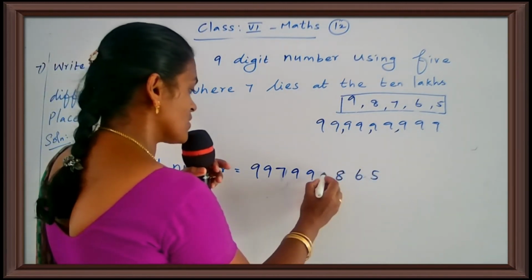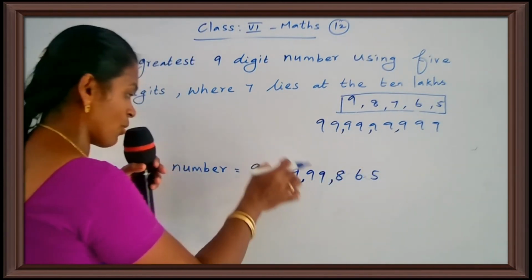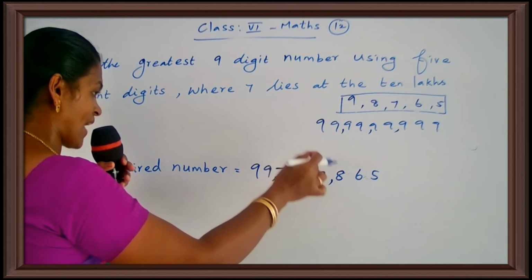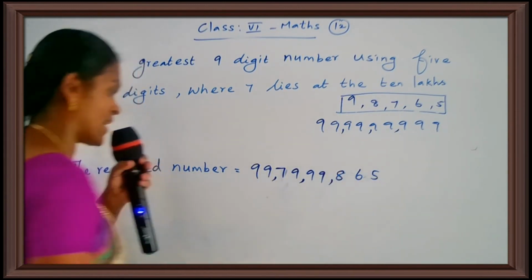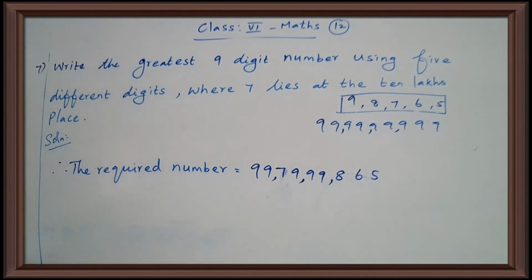So your number is 99 crore 79 lakh 99,865. Okay children, your answer is 99 crore 79 lakh 99,865. Your 7 lies at the 10 lakhs place. Okay, clear? Yes, write it in your classwork note.